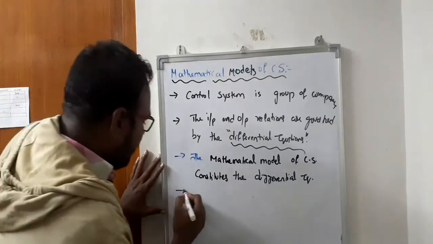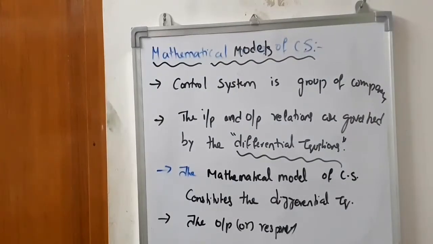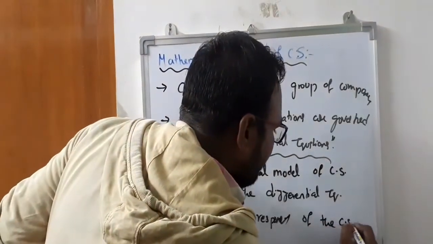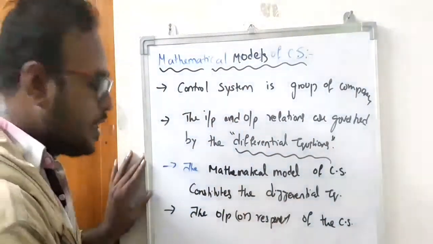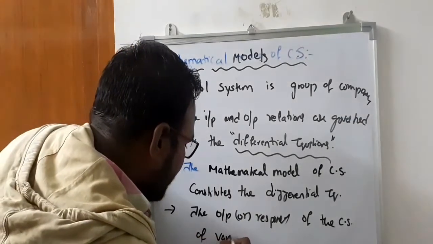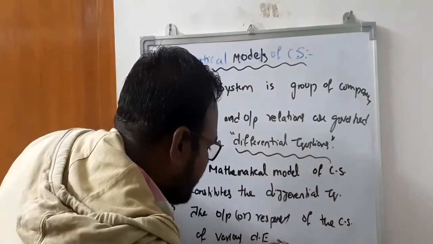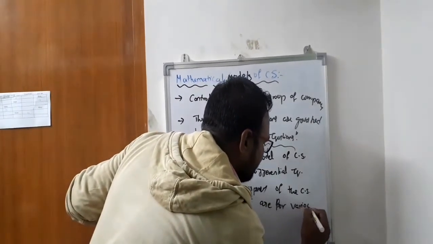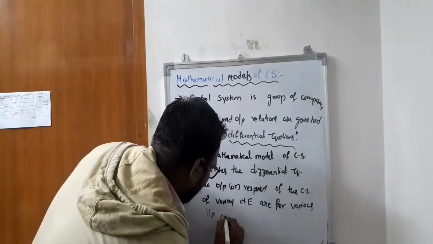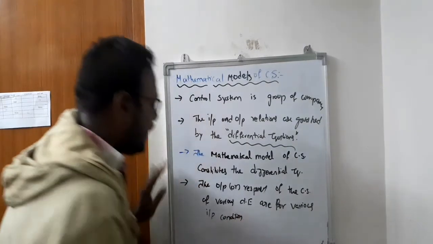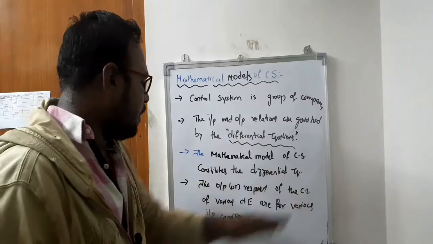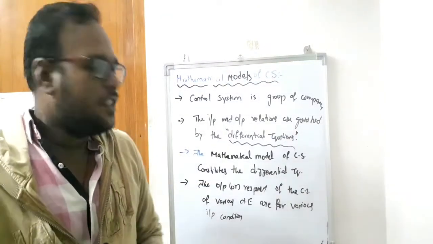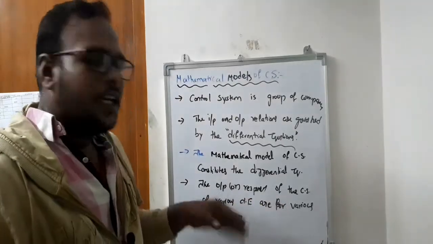And another very important one is the output or response of the control system. The output or response of the control system is given by various differential equations for various input conditions.